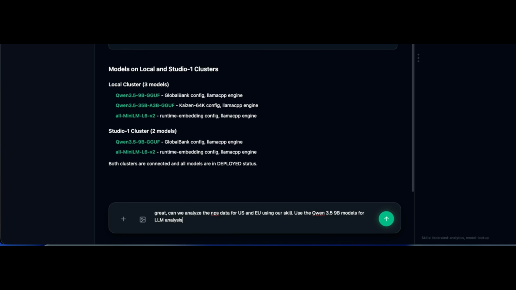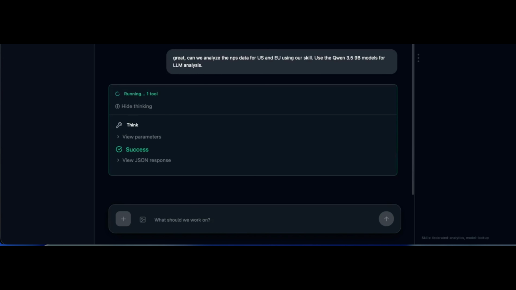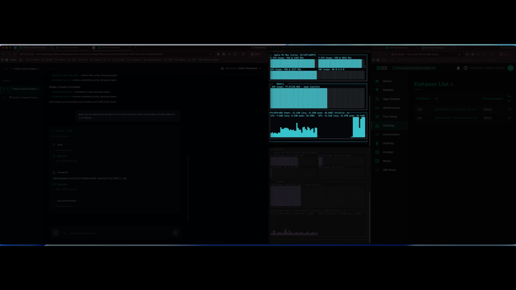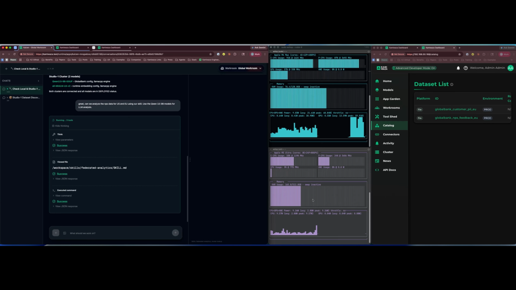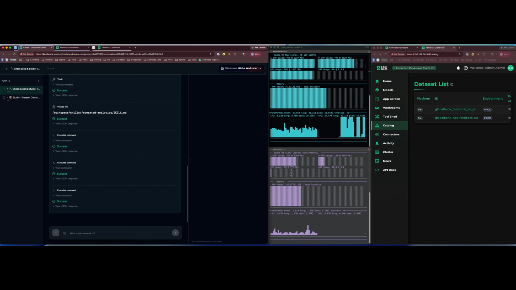Now on to look at some analysis of the data, specifically using the Qwen 3.5 model found in the previous step. Again, we are utilizing the skill markdown file, which tells the LLM what to expect and how to handle it. The value here is not just that the system ran inference in two places. It is that it turned distributed analysis into a decision-ready result without breaking the boundary around the underlying data.